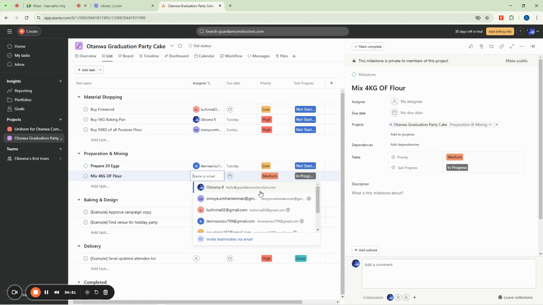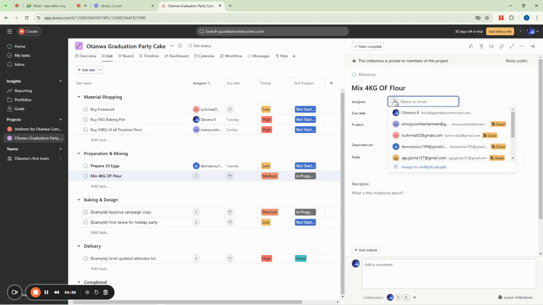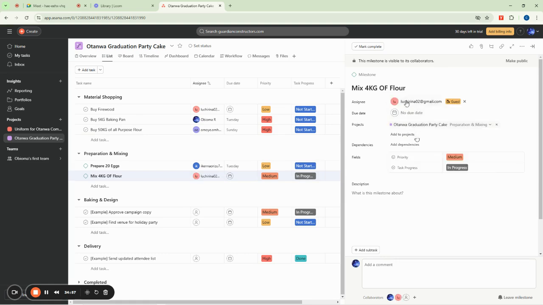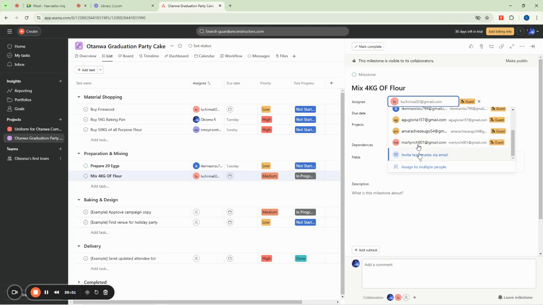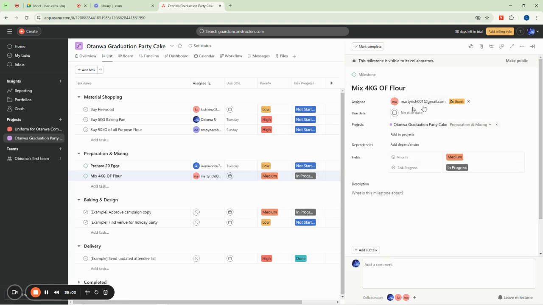They can actually assign two people here, but I think Asana does not really allow you to assign multiple people in a task. You can see now, if I try to add somebody else, it will remove this person that I already have. But on ClickUp and Monday.com, you can assign more than one person to a task.